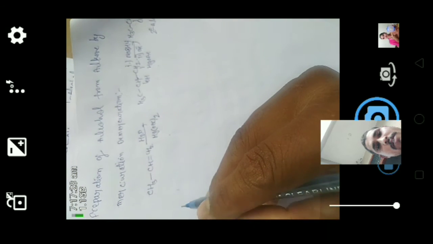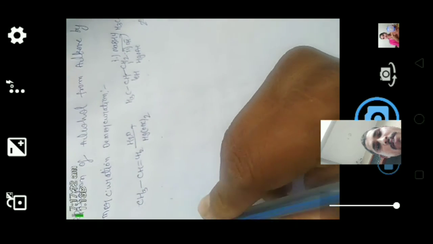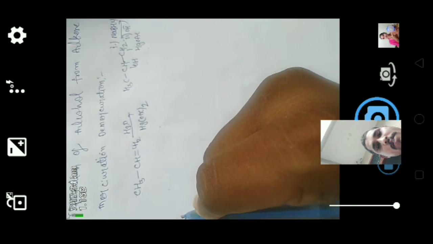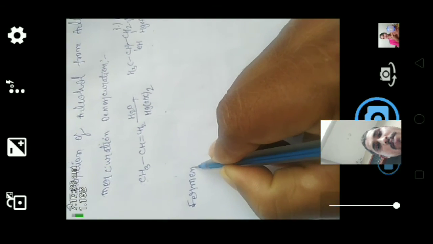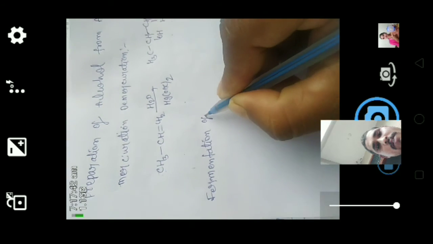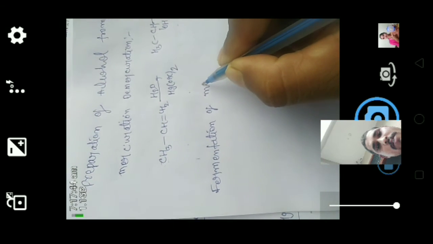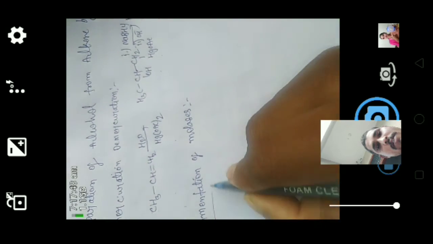And we will see another method, the fermentation of molasses.